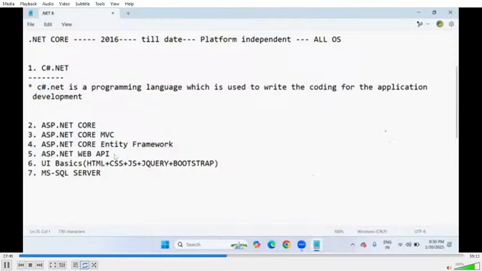But notice this, whatever I'm selecting here, ASP.NET Core, MVC, Entity Framework, API, are not programming languages at all. Ultimately, only one programming language we are going to learn in the entire .NET package, that is C#.NET. These are completely frameworks. ASP.NET Core Framework, MVC Framework, Entity Framework, API. Sir, what is the meaning of framework? Simple, sir. Framework is nothing but a set of protocols, rules and regulations, and libraries.